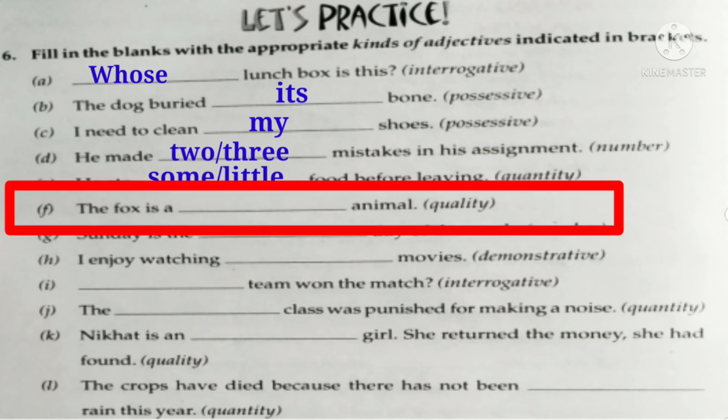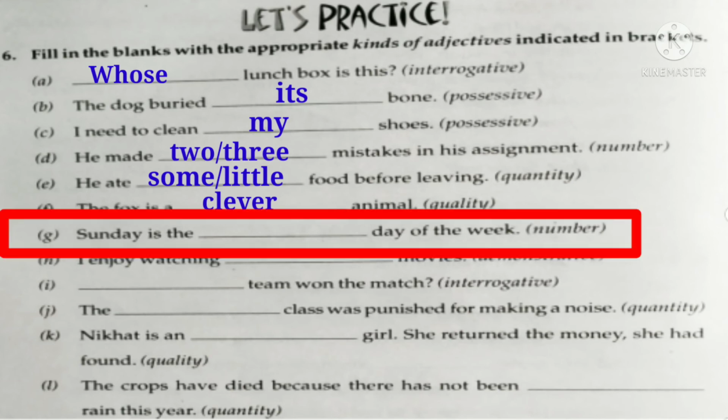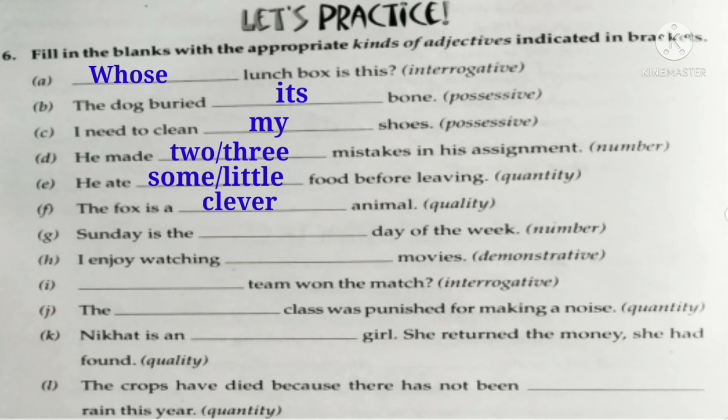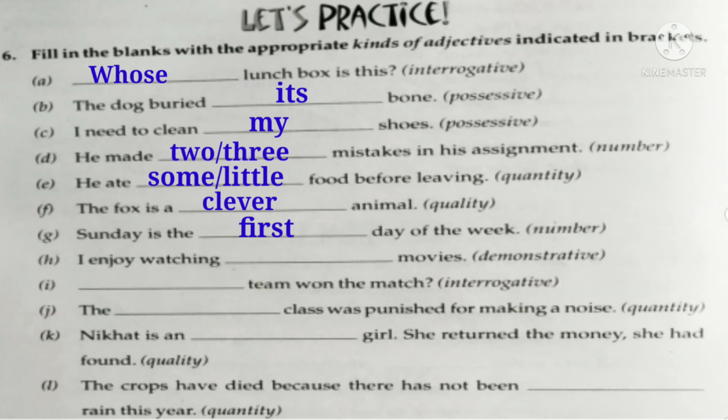The next sentence is the fox is a dash animal, and you have to fill the adjective of quality here. Yes, we all know that the fox is a clever animal. Okay. The next sentence is Sunday is the dash day of the week, and you have to fill the adjective of number here. Yes, we all know that Sunday is the first day of the week. Look at the next sentence. I enjoy watching dash movies, and you have to fill the demonstrative adjective here. And the answer here is these. I enjoy watching these movies.